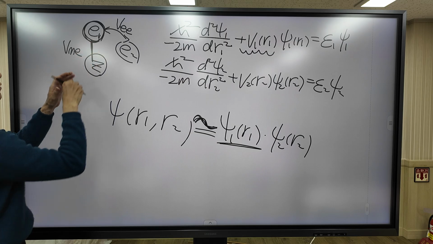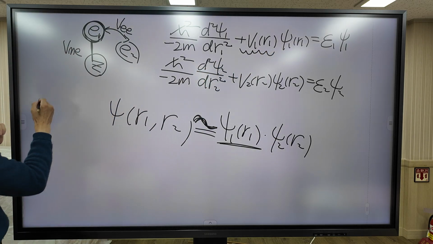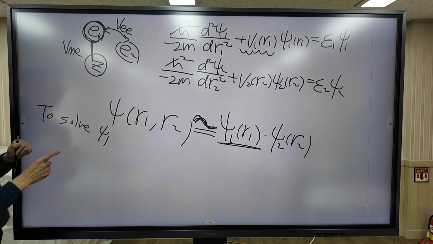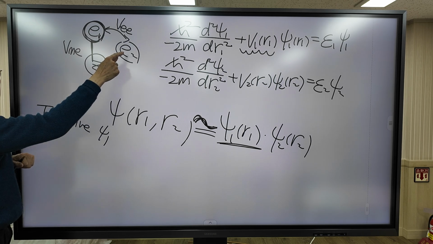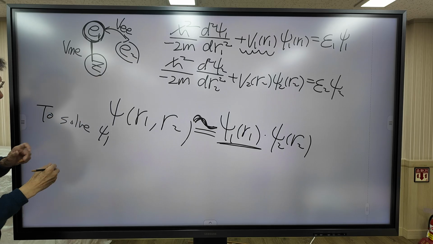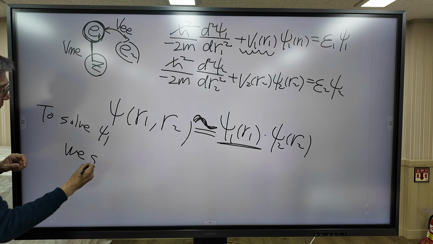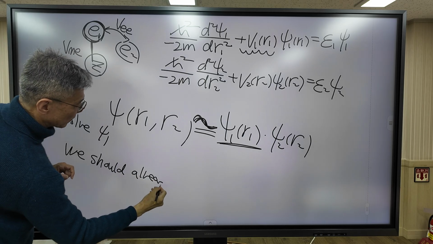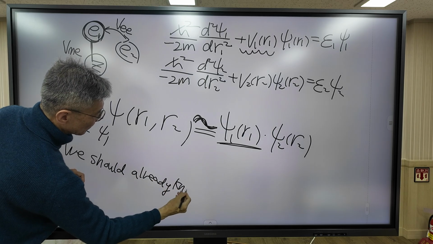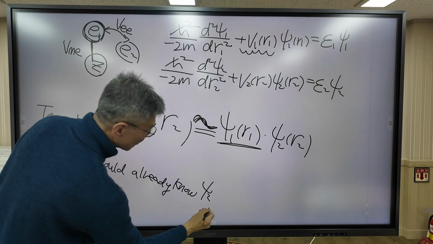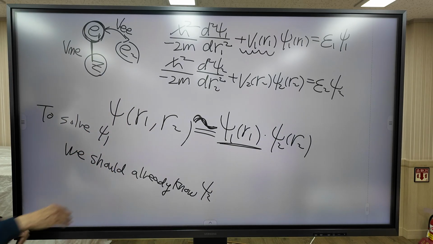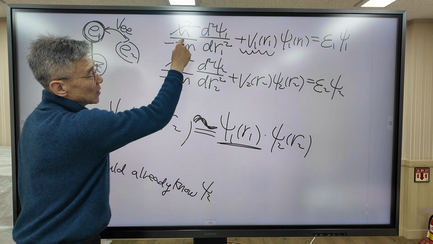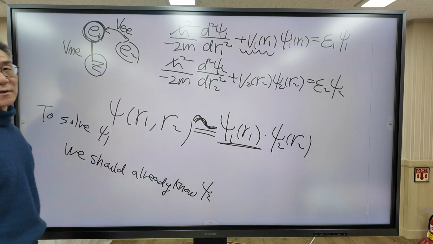So to solve ψ1, you must already know the orbital the second electron occupies. So we should already know ψ2, right? To solve this equation, you must know the information on ψ2. So this equation is actually coupled, okay?